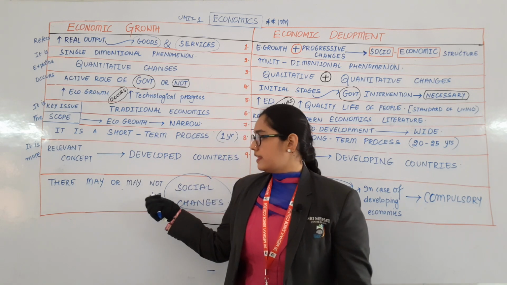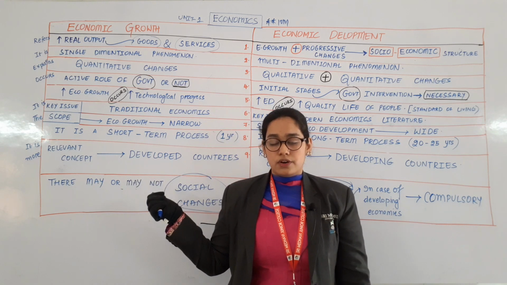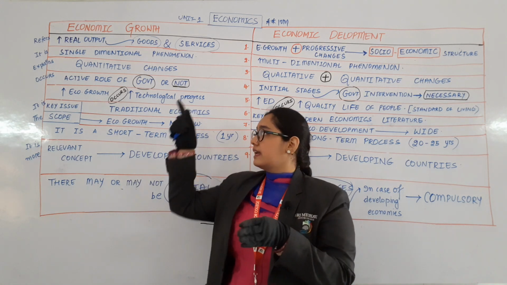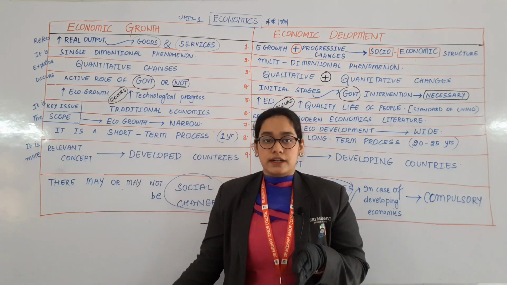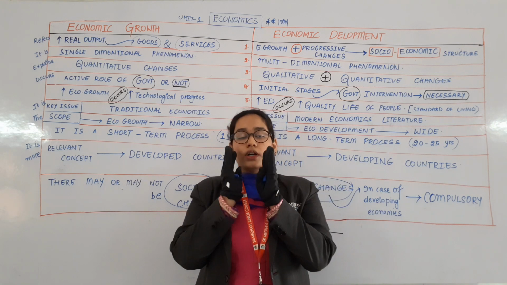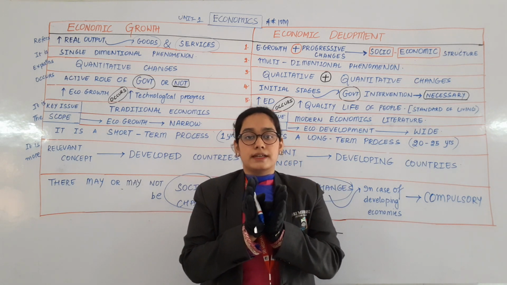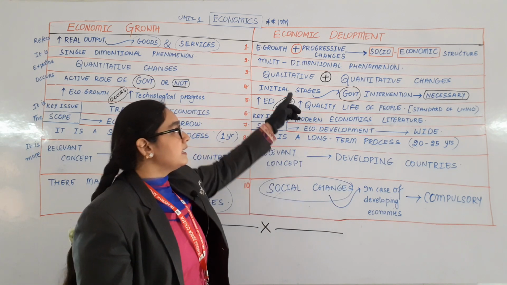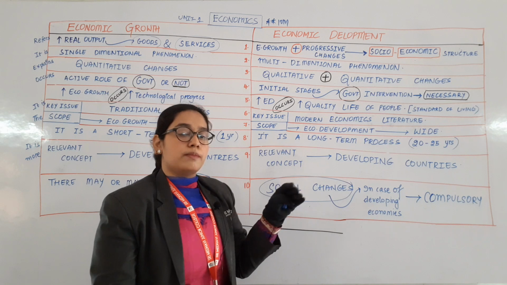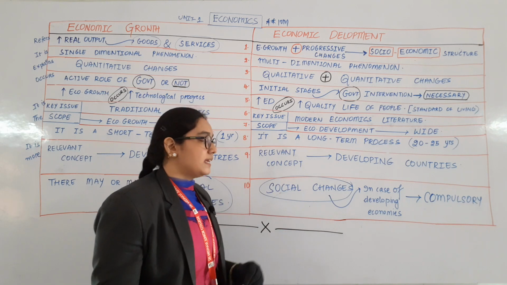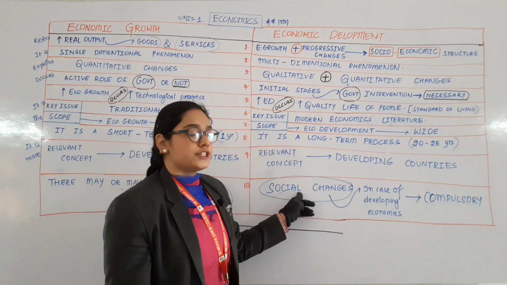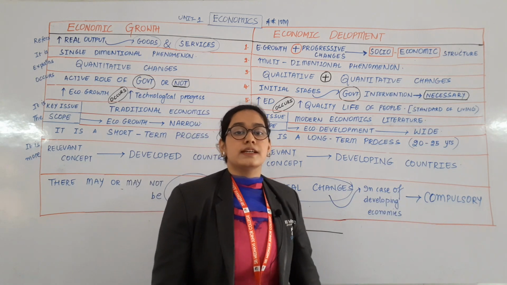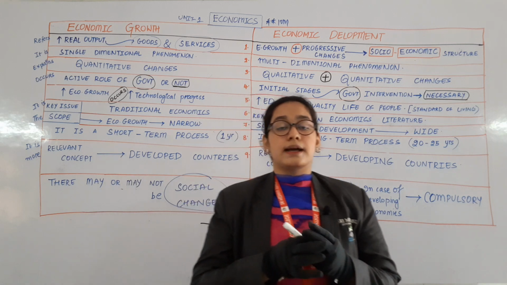So here there may or may not be social changes because developed countries focus only on per capita income. But we need to focus on many things because, as we read, it is a multi-dimensional phenomenon. So social changes in this case are compulsory. Is that clear? All the 10 points are completed.